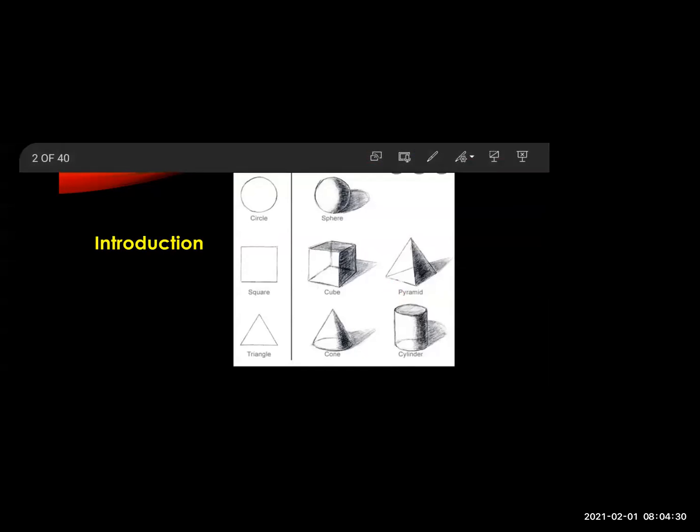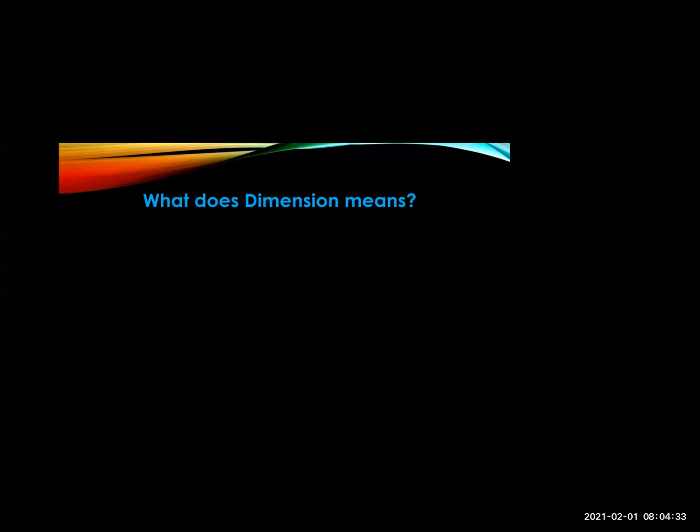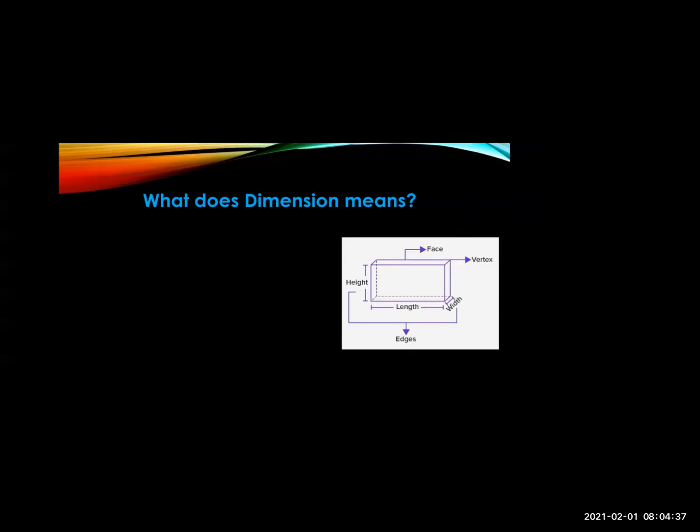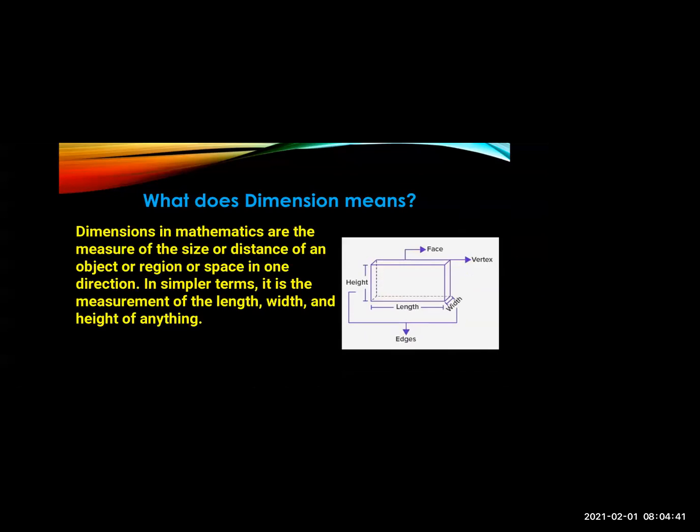Now, what is the meaning of dimension? Let's see. This is a cuboid. Dimension means the measure of the size or distance of an object or region.